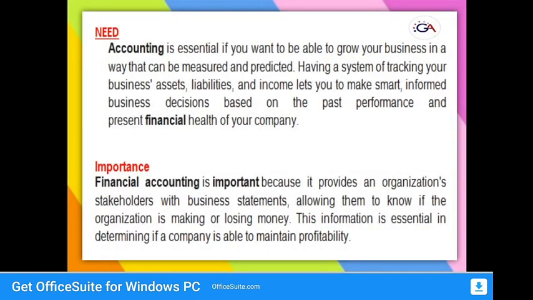Yes. So accounting is important, but what is the need to know accounting? We already discussed what accounting is, but coming to the need, it is essential if you want to be able to grow in your business. It is a way you can be measured and predicted, and it has a system for tracking your business assets, liabilities and incomes to help you make smart, informed business decisions based on the past performance and present financial health of your company. That is why accounting is needed.